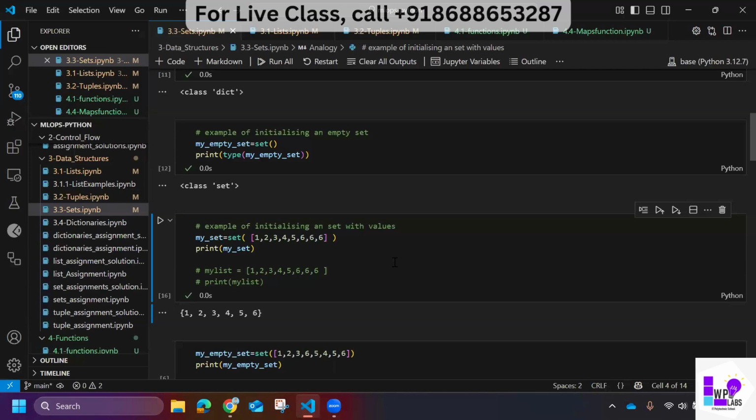If you have worked a little bit with databases, a database has something called a primary key. So anything which has a personality or which you want to keep as a unique thing, you can use sets for that. This is just for an analogy.